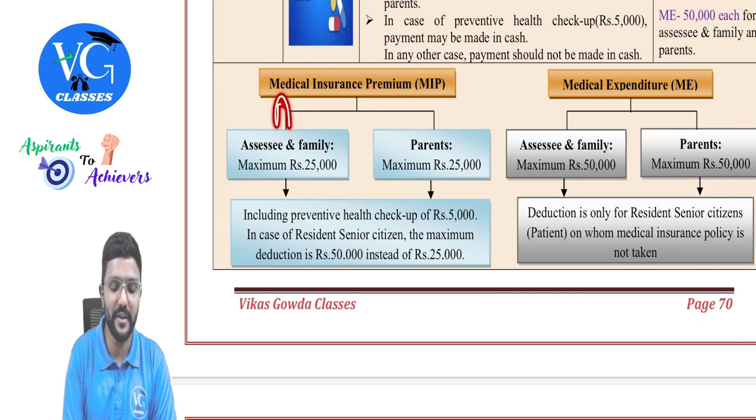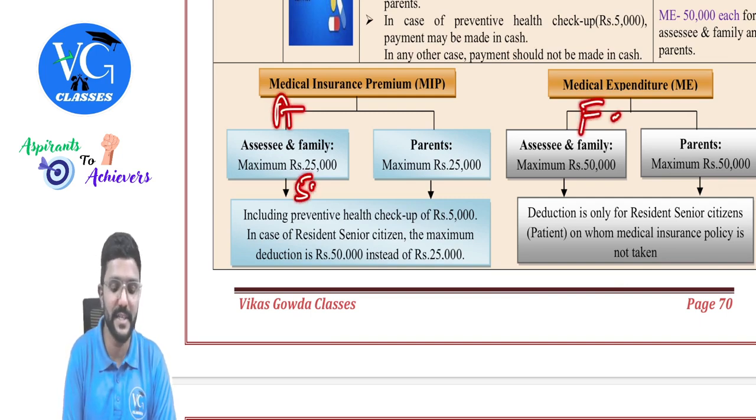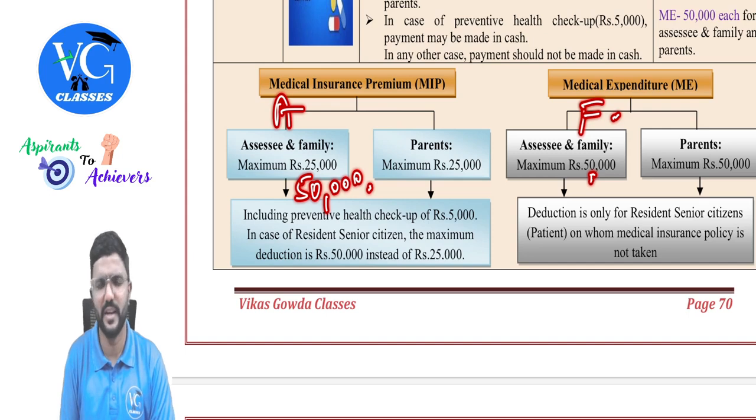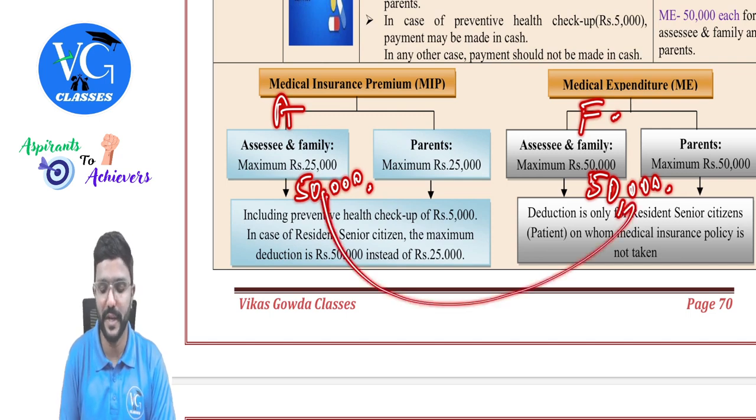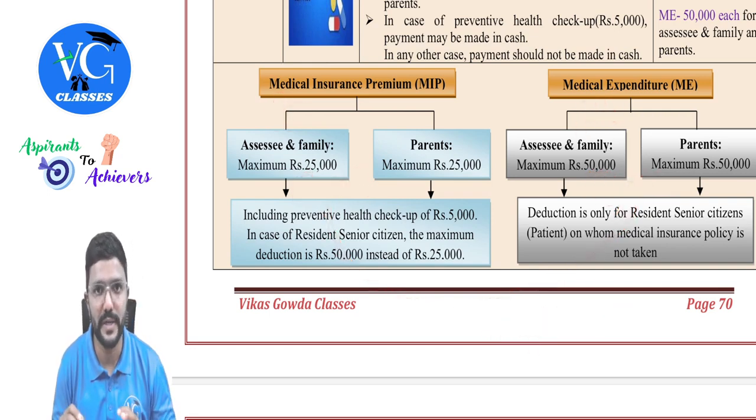Same way. Assume assessee is covered here, whereas family is covered here. Clear? And assessee is a senior citizen. That means you can claim 50,000 here. Whereas family members are, assume like wife is also senior citizen. So maximum is how much? 50,000. But both put together, in aggregate, you can claim only 50,000. 50,000, guys. Hope you understood.